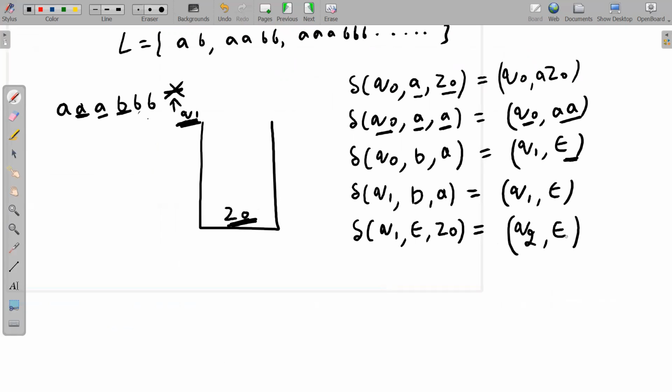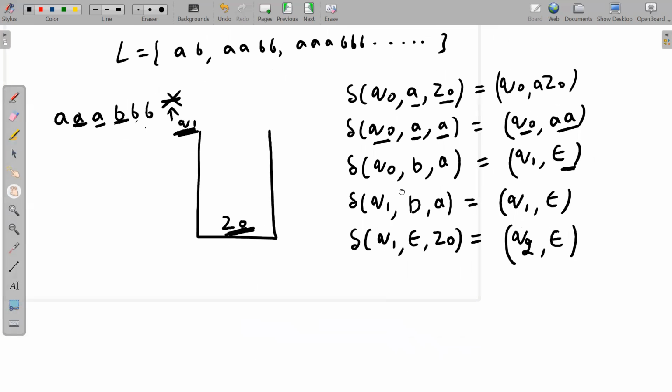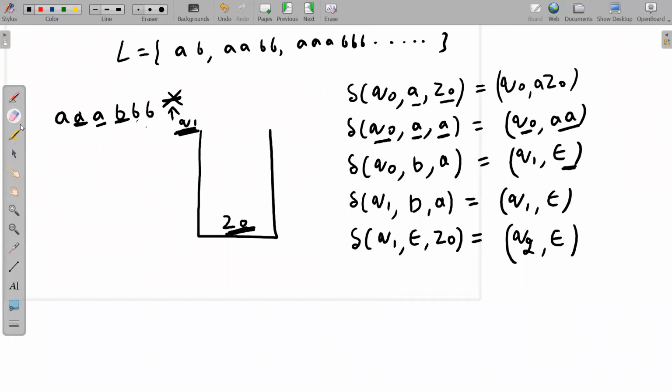That means what? Stack should be empty. Okay, so I hope I have made the point clear to all of you. This is your final DPDA, which is accepting a power n, b power n, n is greater than or equal to 1, by null store. Okay, so let me show you in a faster manner so that you get the idea.